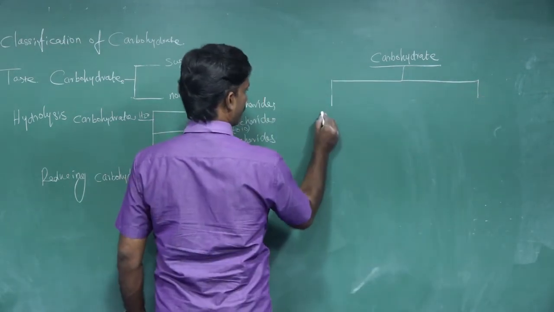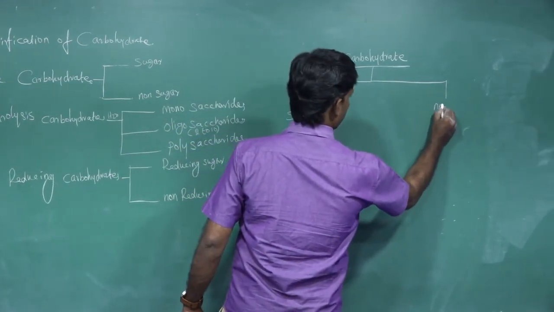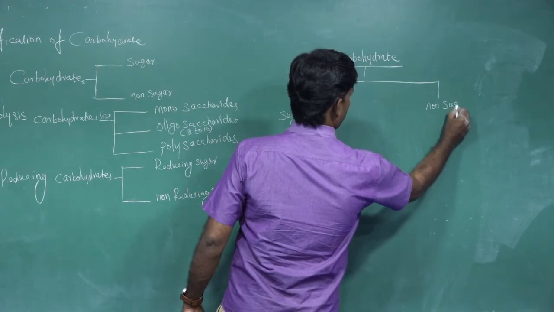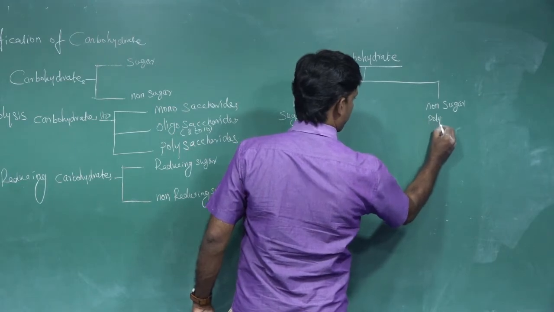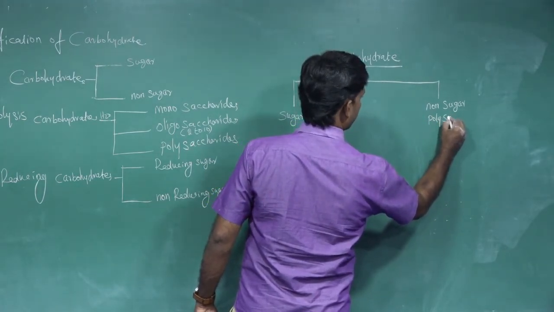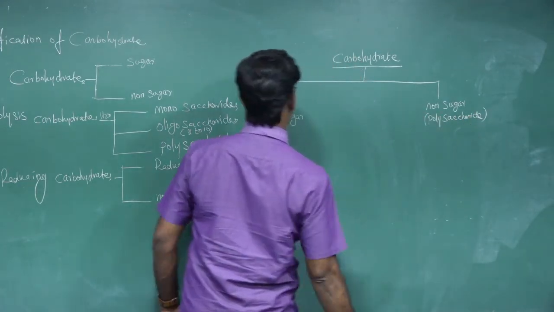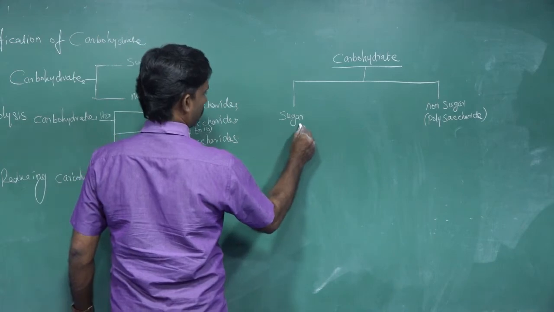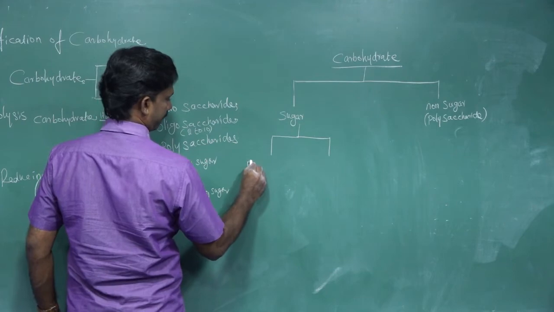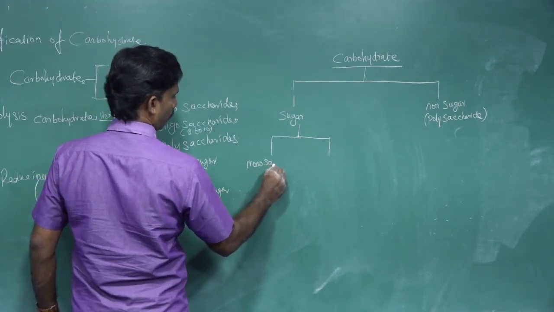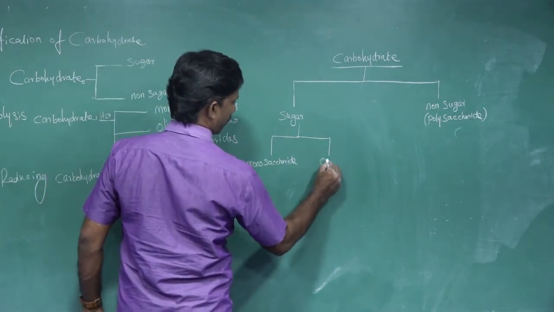One is sugar, and another one is non-sugar, which is also called polysaccharide. Sugar is further categorized into 2 types: one is monosaccharide, and another one is oligosaccharide.